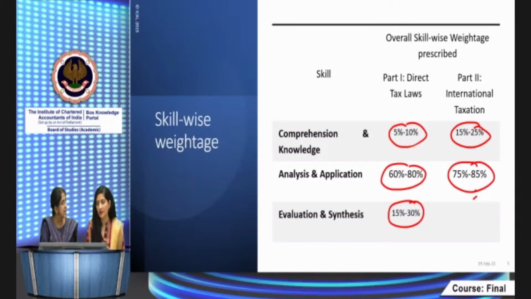Anything further you'd like to add? Yeah, one question we received from a student: how to prepare for the MCQ segment. Students, please note, the strategy for preparation would not change for MCQs or descriptive. In both cases, you have to prepare in the same manner.